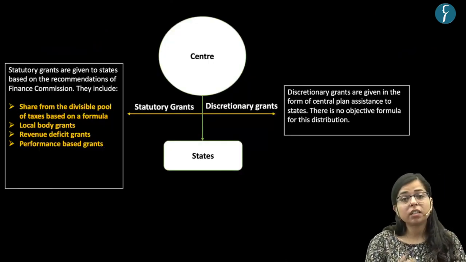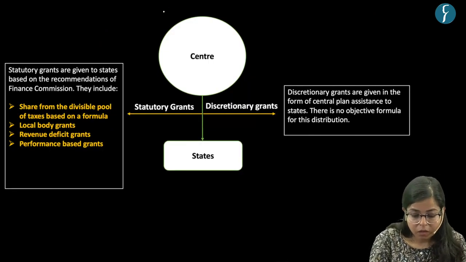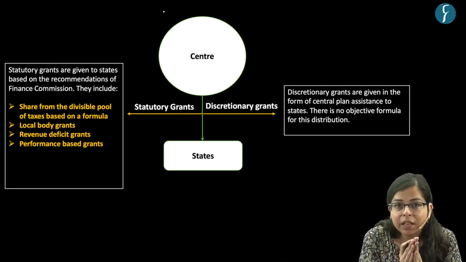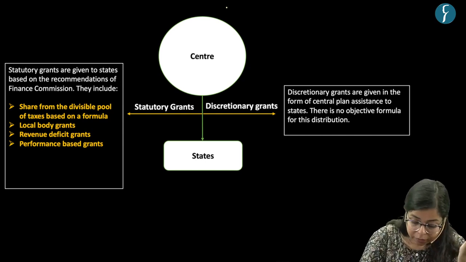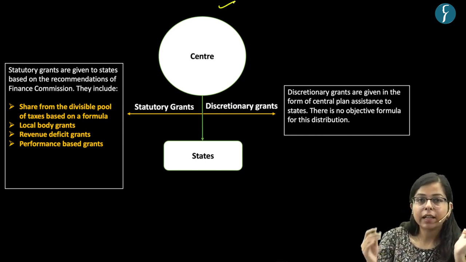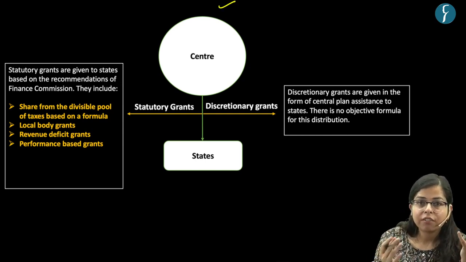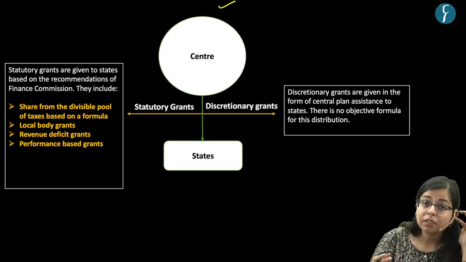Now let's understand the basics of this article. The first thing is that if we see how the state gets its finances, right? And particularly if we see how the central government is sharing the divisible pools of taxes with the states, right?